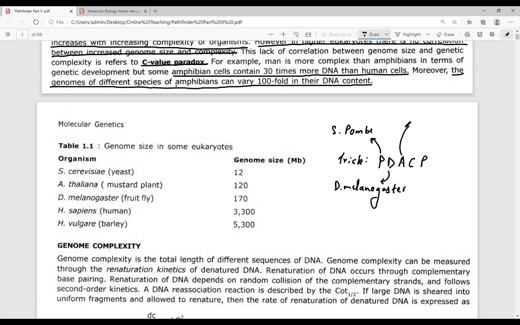A refers to Arabidopsis thaliana. C refers to Caenorhabditis elegans. And P refers to Pisum sativum.